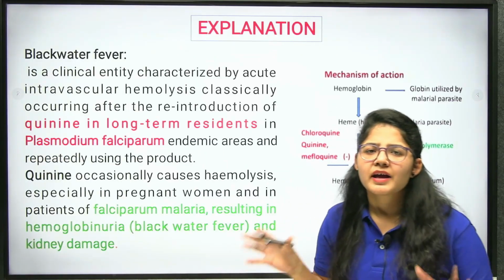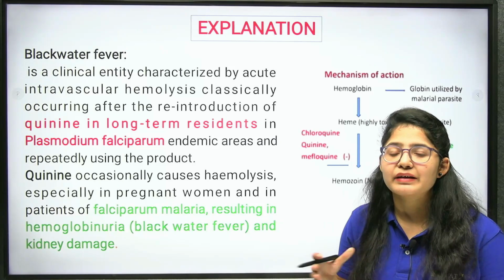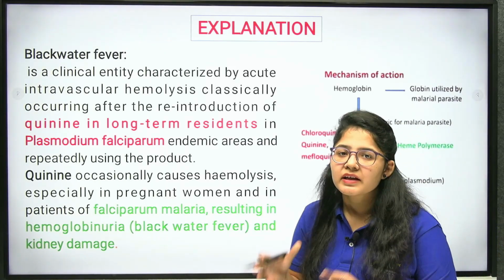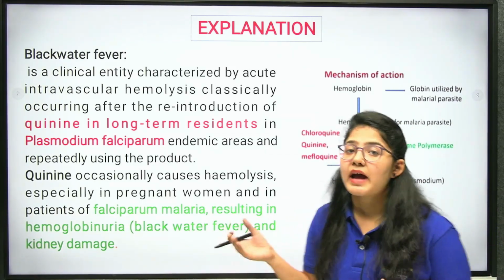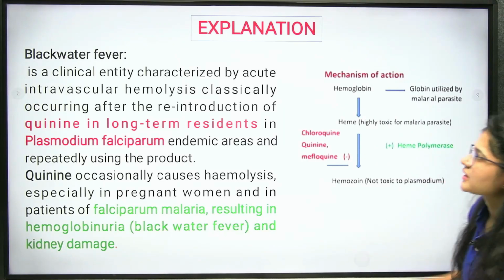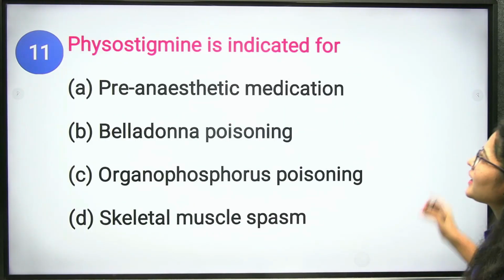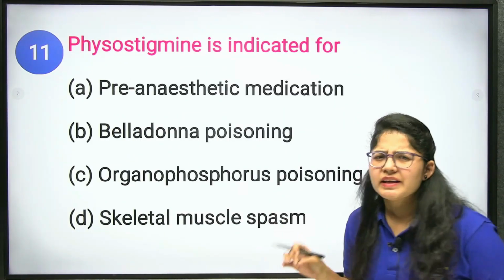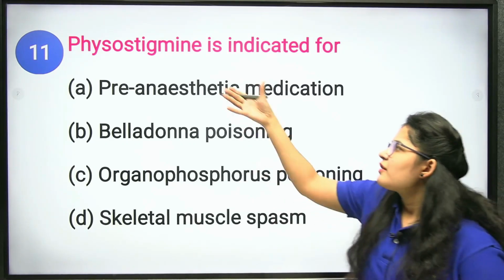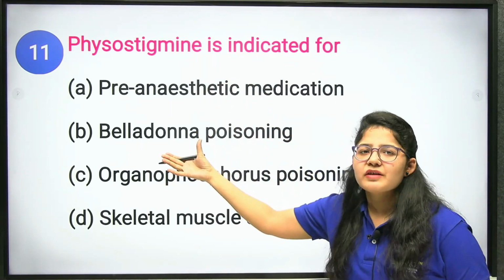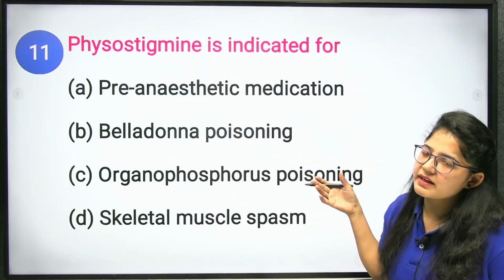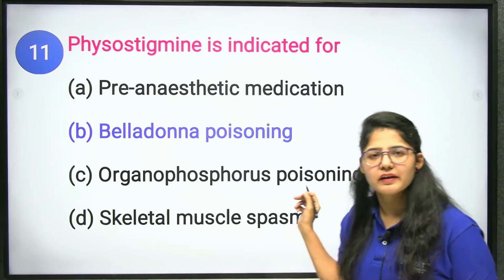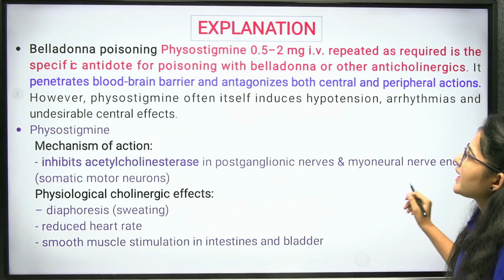Also, you know, in the condition of malaria, it infects our blood. Clear? There is destruction of our RBCs. Okay. Next question. Physostigmine is indicated for, a very easy and simple question. Physostigmine is given for belladonna poisoning. Clear? Very simple and direct question. Okay. Next question.